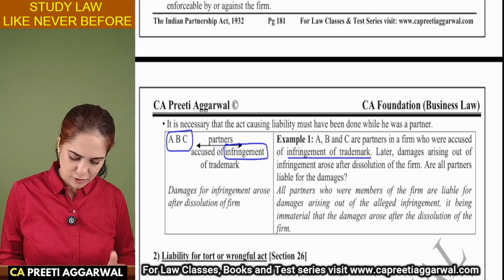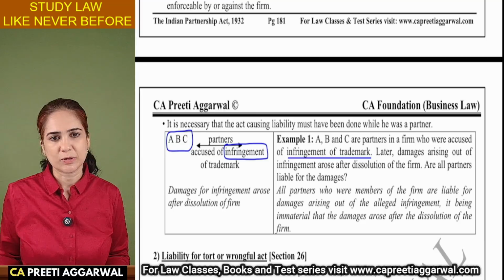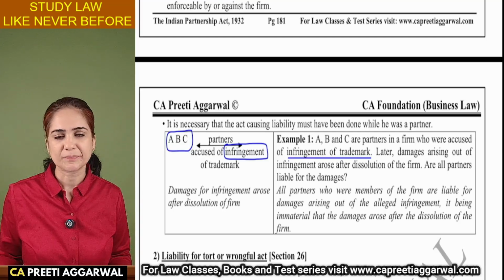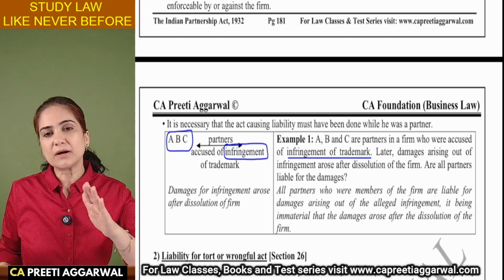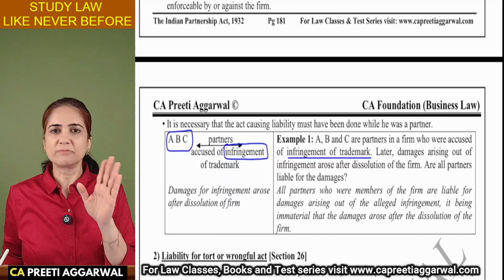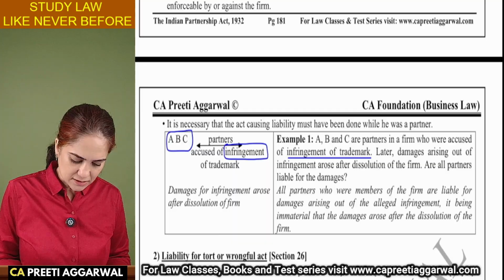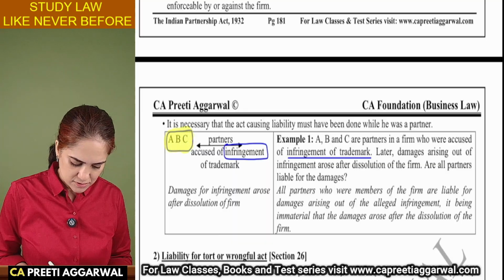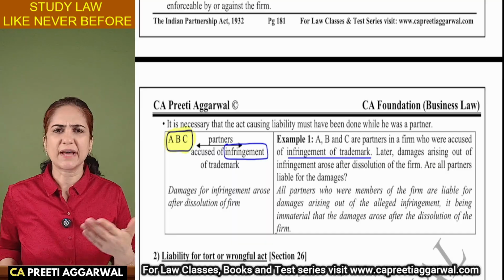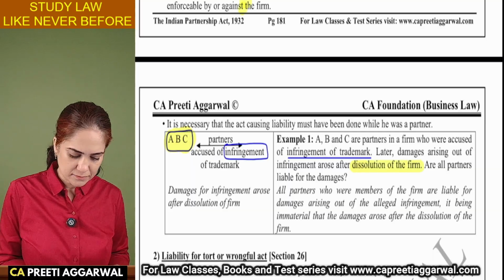So a case was filed against the partnership firm. Okay, a case was filed against them. Now the judgment arose after the firm was dissolved. Okay, so the case was filed while they were partners, but the judgment, the damages, they arose after the dissolution of the firm.